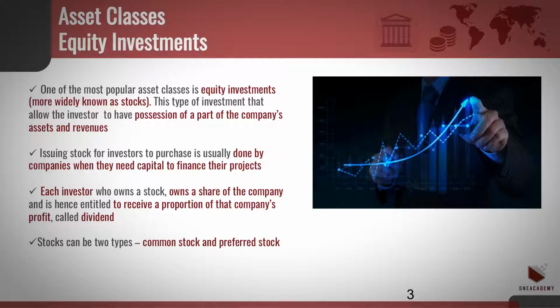Stocks can be two types: common stock and preferred stock. Common stock is the type of stock most investors trade. Preferred stock is rarely issued and traded.